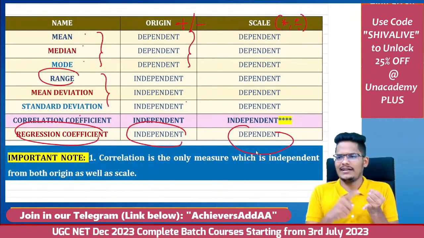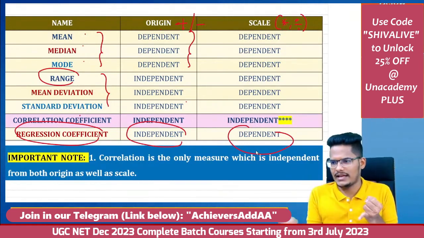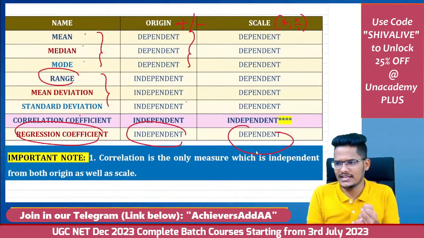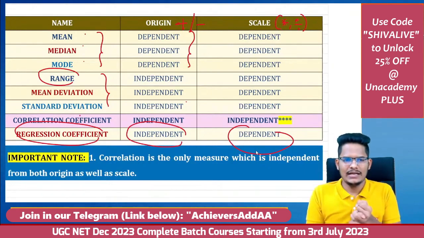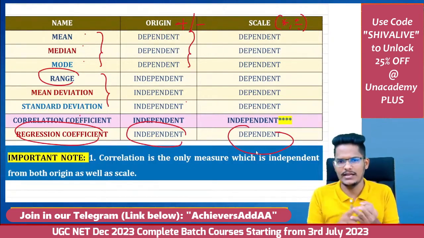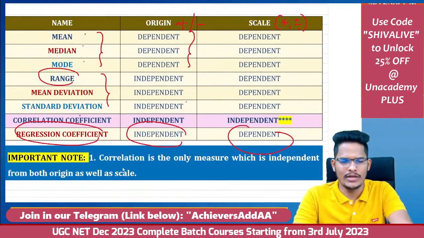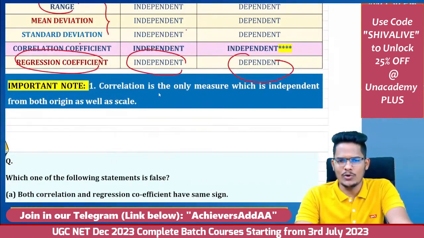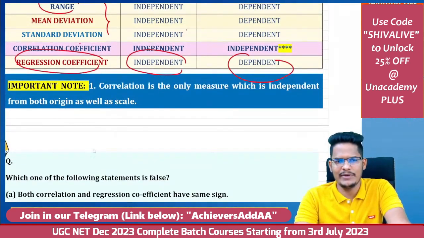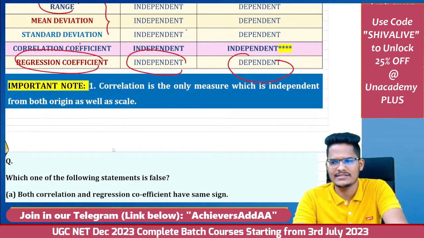Measures of central tendency are independent of origin and scale. Sorry, dependent on origin and scale. Whereas dispersion, that is range, mean deviation, standard deviation, is independent of origin and dependent on the scale. Even the regression coefficient also. The correlation coefficient alone is independent of both. So the important note is that correlation is the only measure which is independent of both origin as well as the scale.